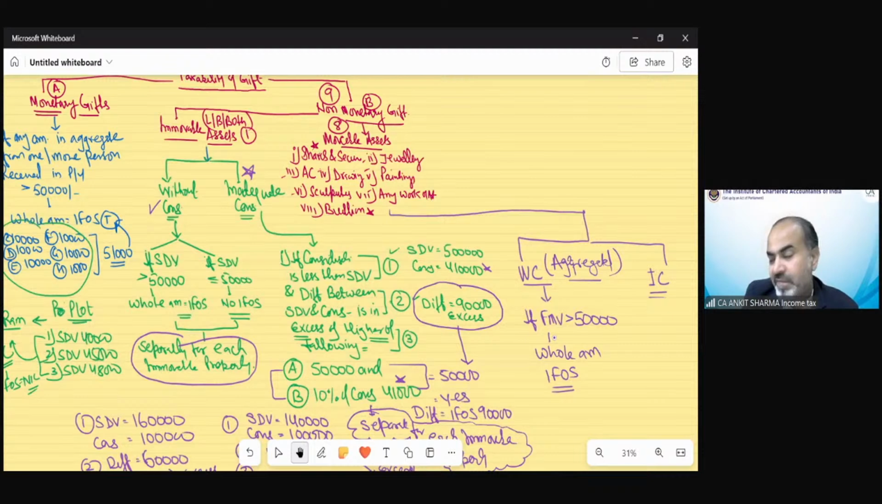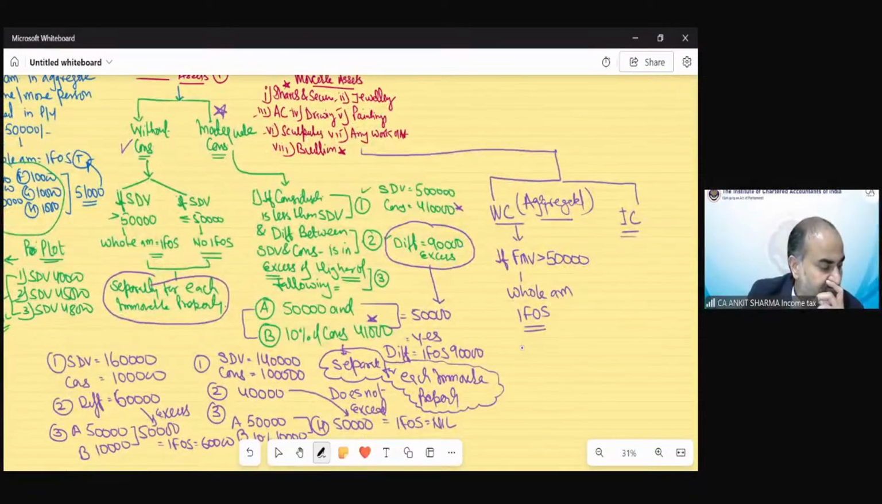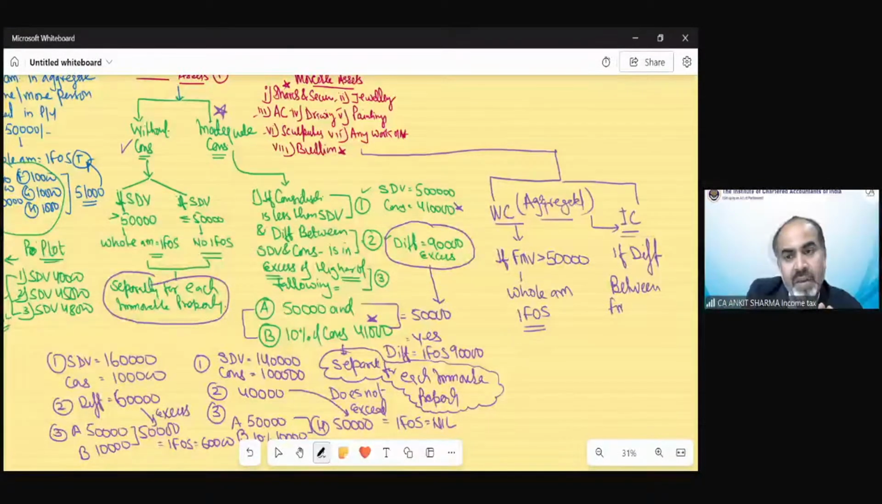Suppose you have received one asset, the FMV is... In case of inadequate consideration, again, the provision is that we have to consider aggregate cases. If the difference between FMV and consideration exceeds 50,000,